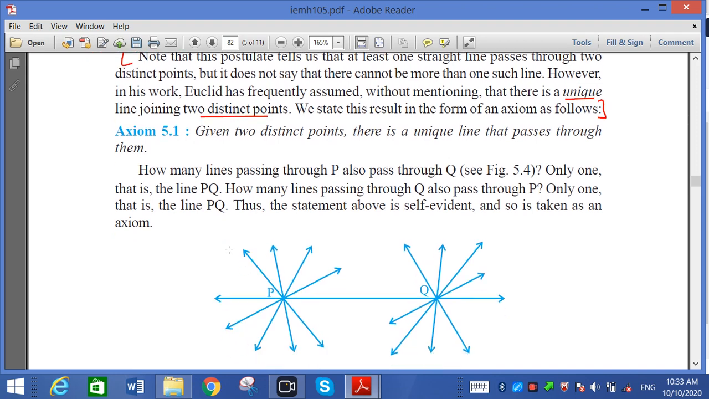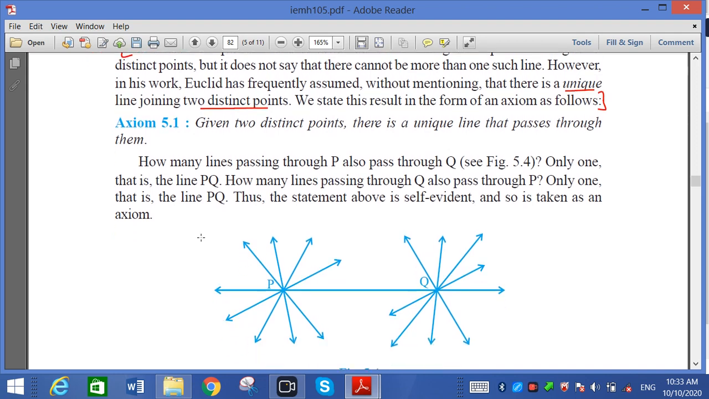Now the explanation. Axiom 5.1, you have to write. If I take two distinct points, a unique line passes through them. Unique line એક જ line થાય. We name this line L, or L1, L2, L3, L4 and L5. There are 5 lines, but only one line can pass through both points P and Q.